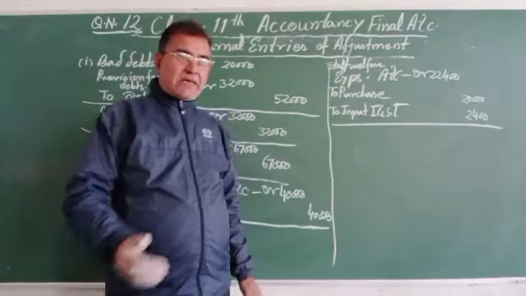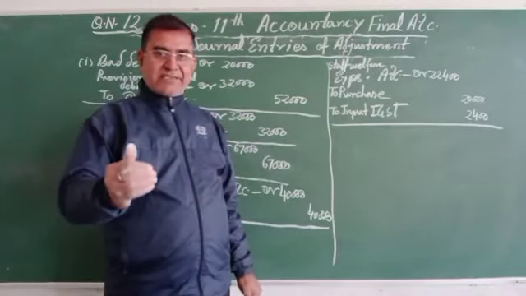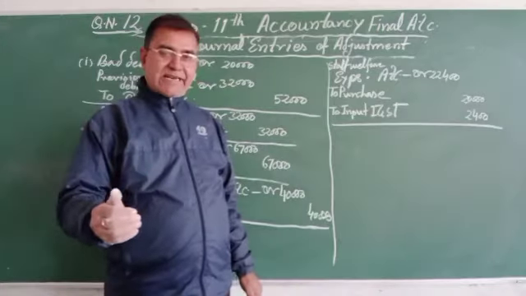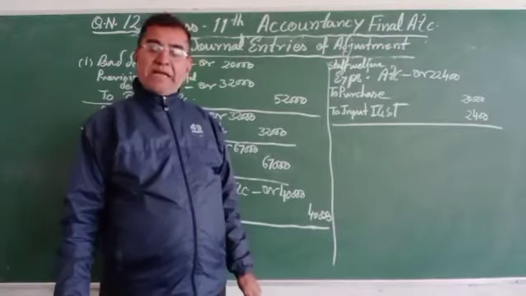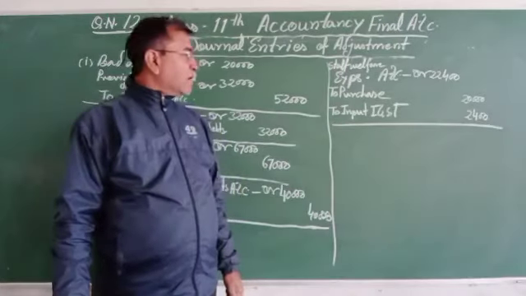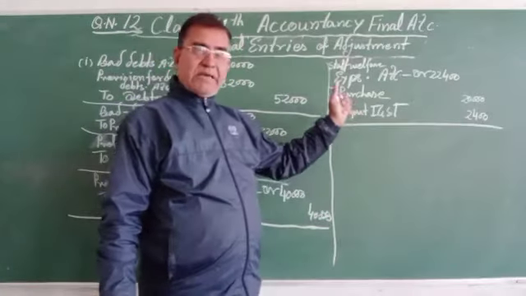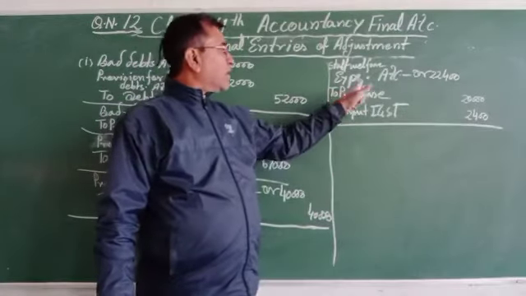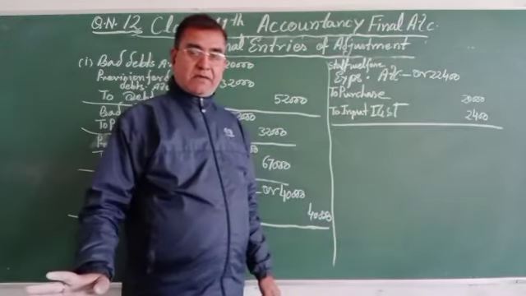Because of that, when the goods are purchased, you know it very well, the entries are made for such items, the GST paid is called input GST. So IGST, interstate business purchase 12%.